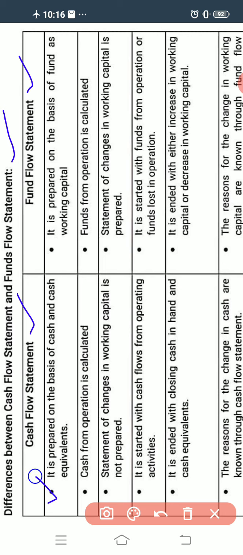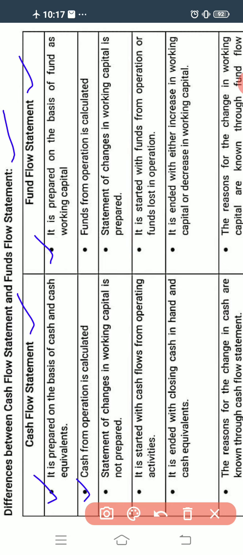The first one is that the cash flow statement is prepared on the basis of cash and cash equivalents. Whereas the fund flow statement is prepared on the basis of funds, that is, working capital.